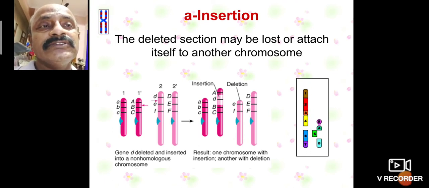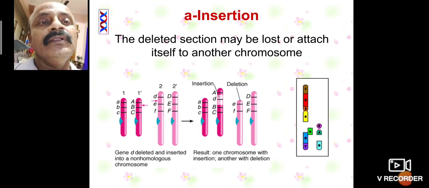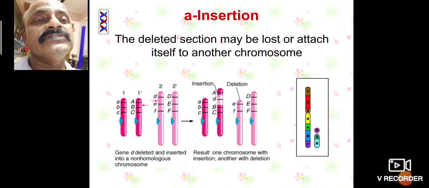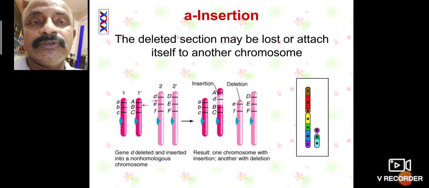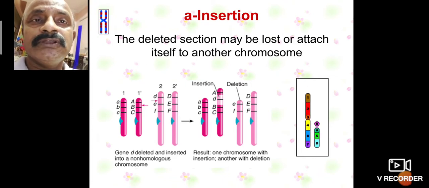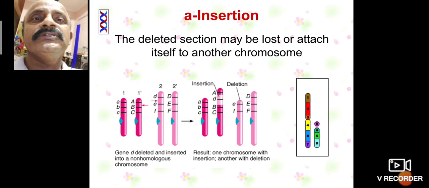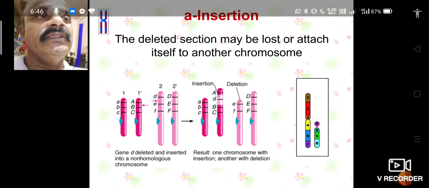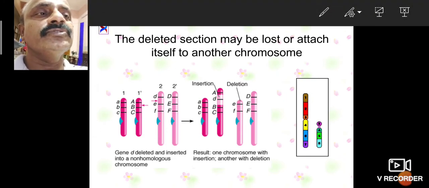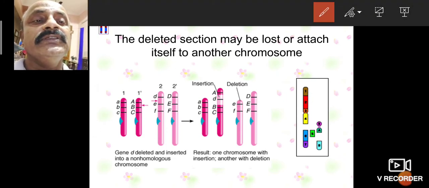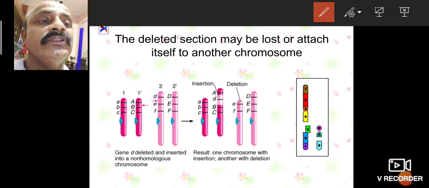So the second one is the insertion. The deleted section may be lost or attached to another chromosome. Some part of the chromosome is deleted, and the deleted part is transferred and attached to another chromosome. That is called insertion. How is the chromosome deleted? What are the characteristic features?